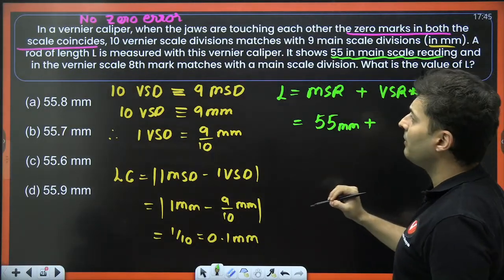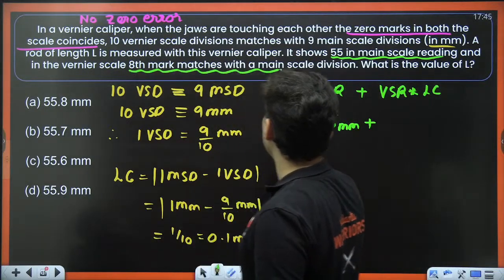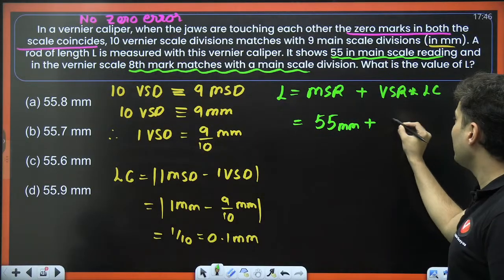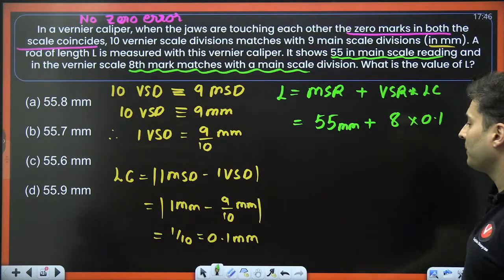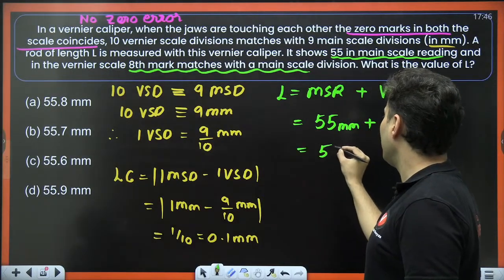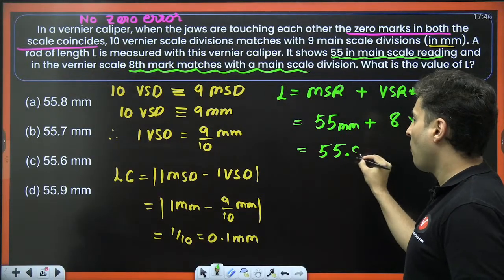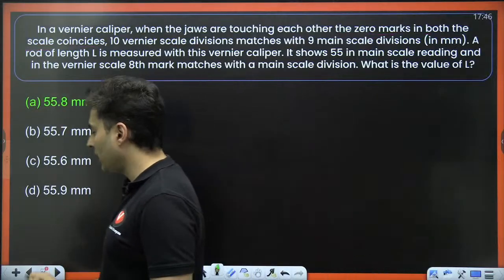What is the vernier scale reading? It is clearly mentioned the 8th mark matches with the main scale. So that means the vernier scale reading is 8 into the least count, which is 0.1. So won't it be 55.8? This was also in millimeters. So 55.8 millimeter, which is option A.